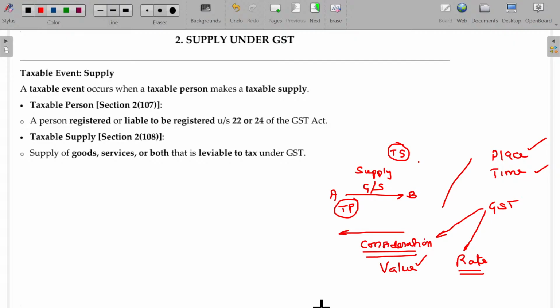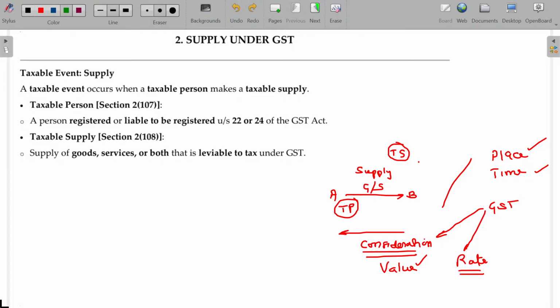Clear? And who has to pay the tax? Is it the supplier or recipient? Usually, tax is payable to the government by the supplier, collected from the recipient. So usually A collects the tax from B and pays this to the government. This will be the usual format. Sometimes the recipient himself goes and pays the tax to the government. Two types of levying the tax: one is forward charge, another one is reverse charge. So these things are also applicable here.